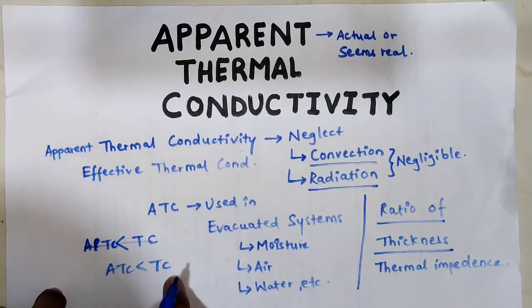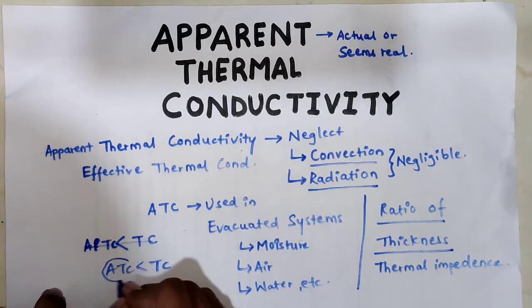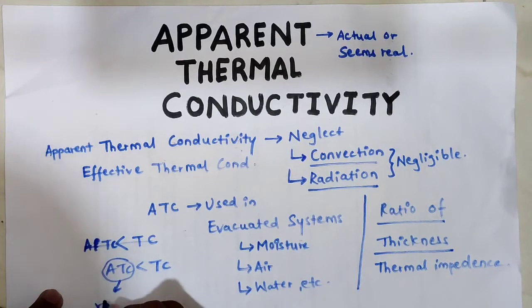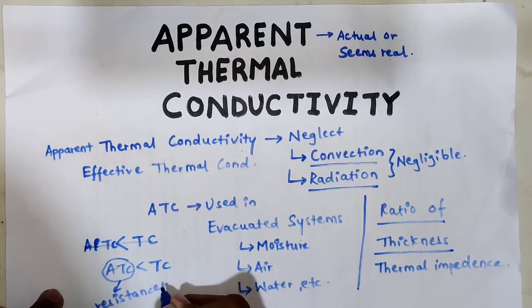And moreover, when we are calculating apparent thermal conductivity, we are also taking into consideration various resistances and surface roughness as well.